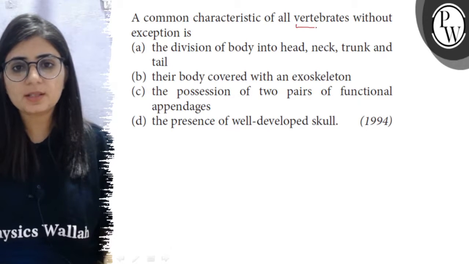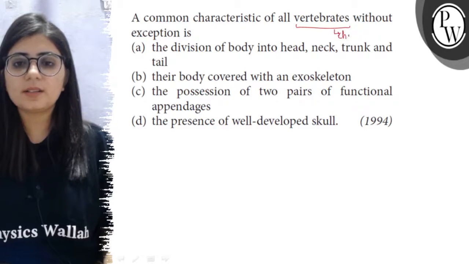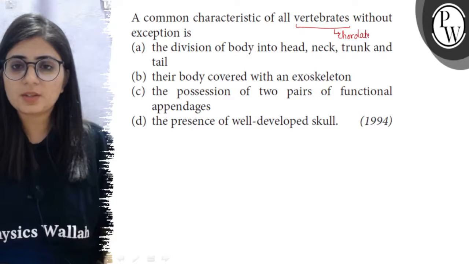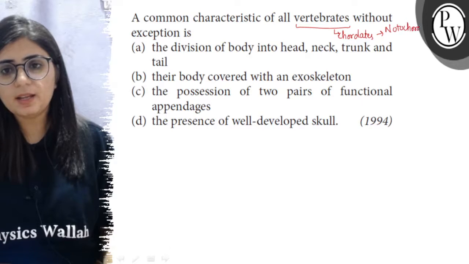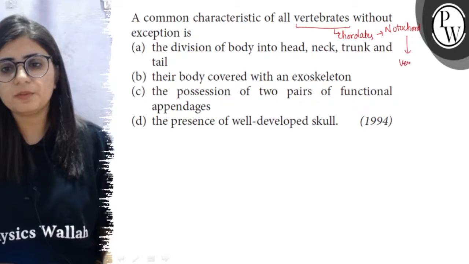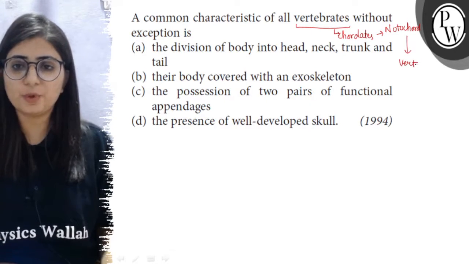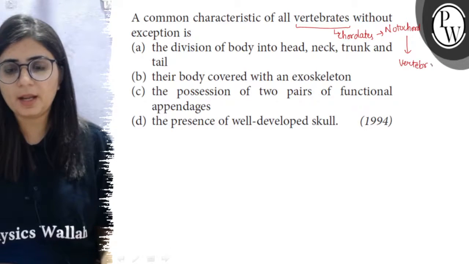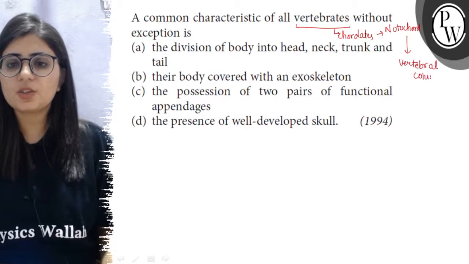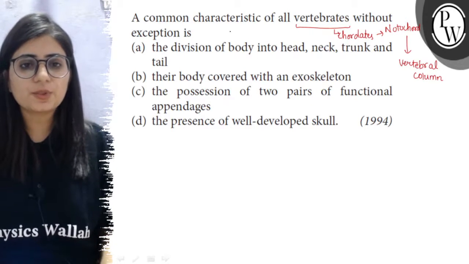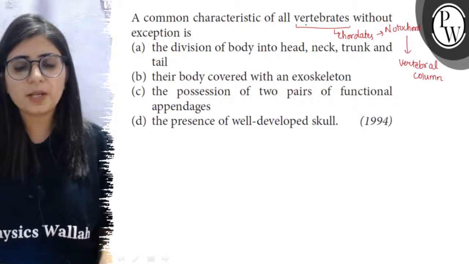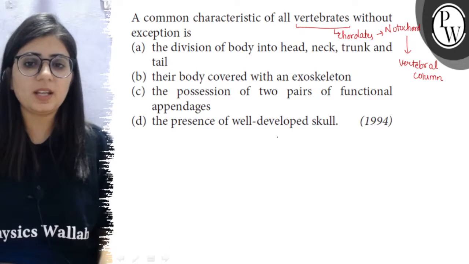So vertebrates are the chordates in which the notochord is replaced by a vertebral column, which may be cartilaginous or bony. So if the notochord is replaced partially or fully by a vertebral column, then such chordates are known as the vertebrates. So we have to choose the option where, with respect to vertebrates, there isn't any exception.